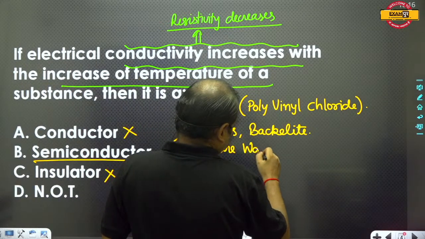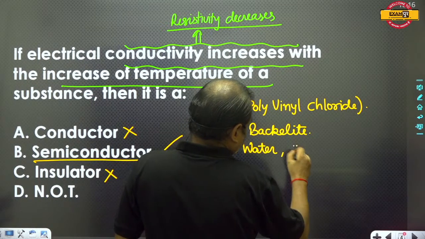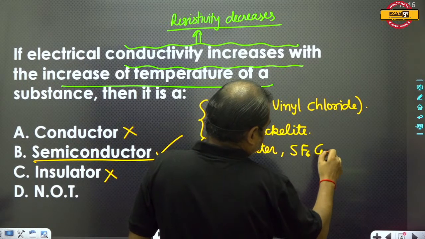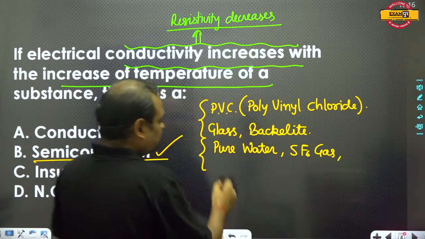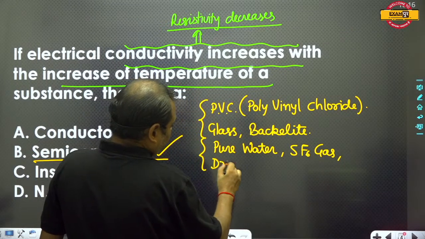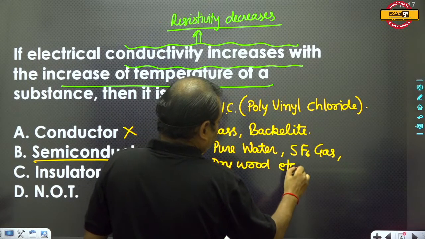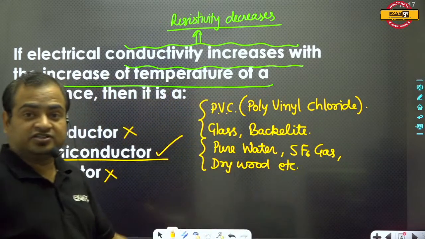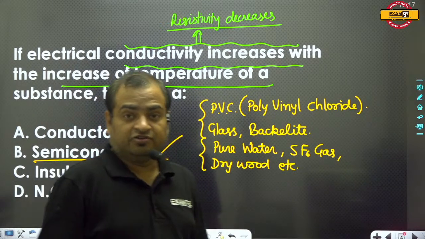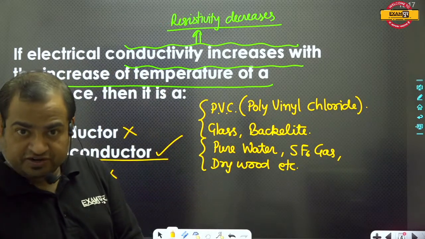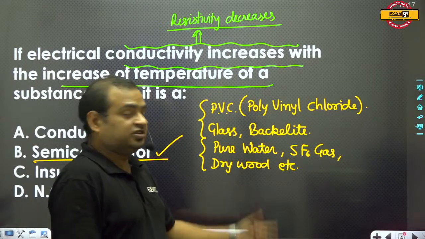Pure water, SF6 gas, and dry wood. But always remember that wet wood is a good conductor of electricity, but dry wood is an insulator.